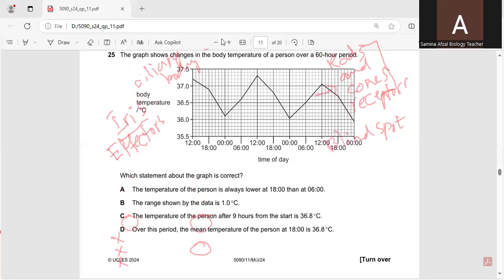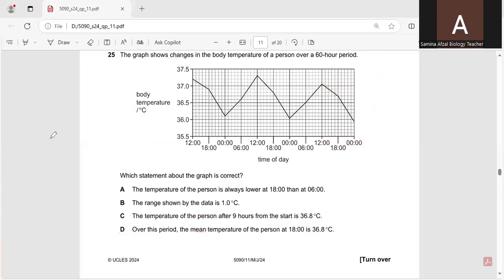Question number 25. The graph shows changes in the body temperature of a person over a 60-hour period. You can see the body temperature starts at 35.5 and ends at 37.5 degrees centigrade, and there are 6-hour time intervals.